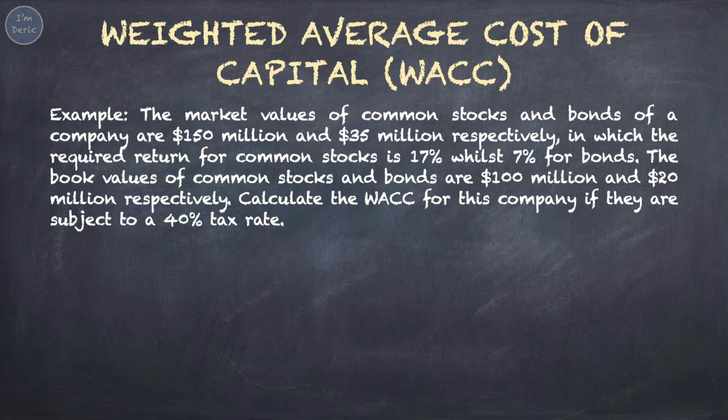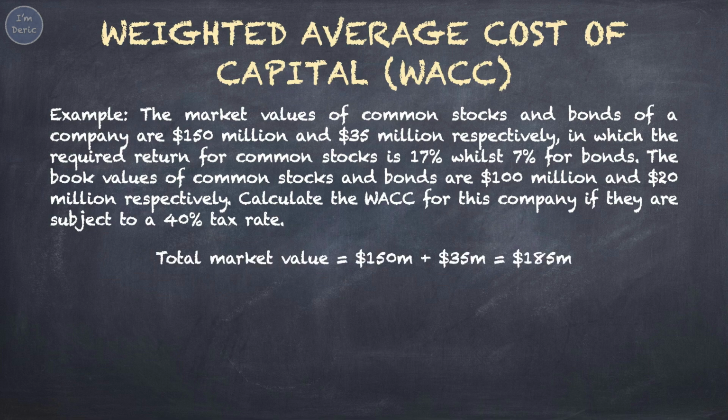The market values of common stocks and bonds of a company are $150 million and $35 million respectively, in which the required return for common stocks is 17% whilst 7% for bonds. The book values of common stocks and bonds are $100 million and $20 million respectively. Calculate the WACC for this company if they are subject to a 40% tax rate. In this question, it has mentioned market values and book values. To calculate the weightage of stocks and bonds, we will use the market values, not the book values.